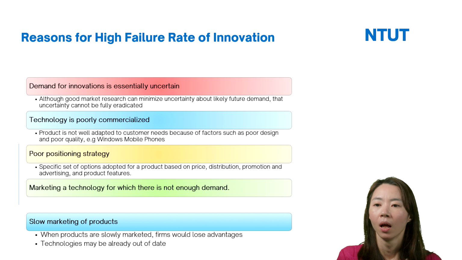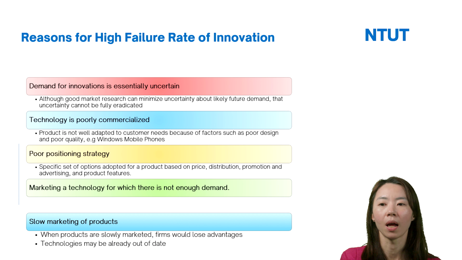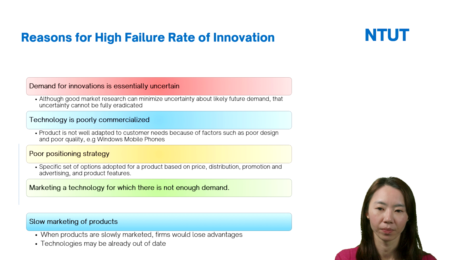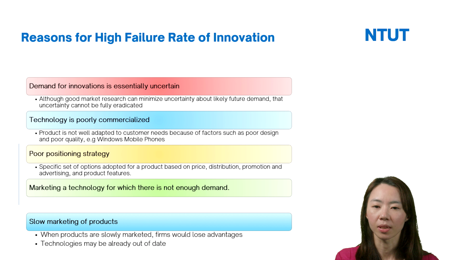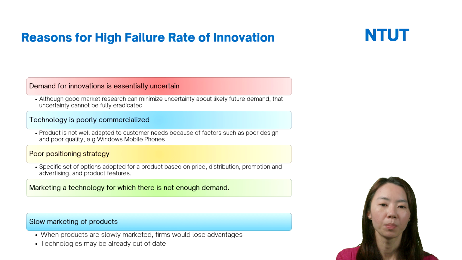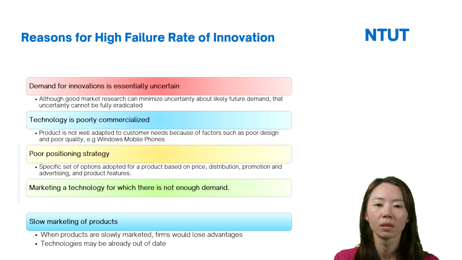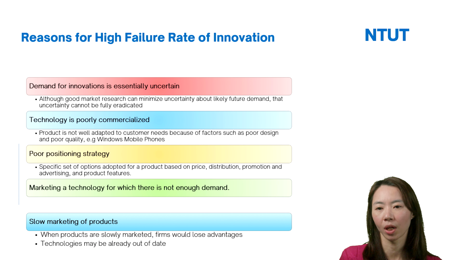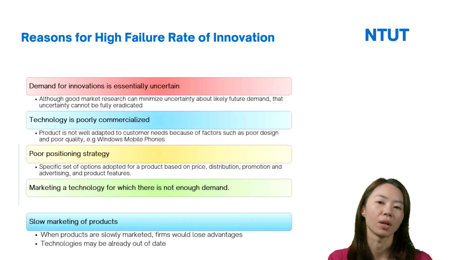And the third, the positioning strategy. Sometimes firms may have a poor positioning strategy. Here, positioning means the specific set of options adopted for products based on price, distribution, promotion, advertising, and product features. For the Windows mobile phones, apart from the design, maybe the other reason is that they had a poor positioning strategy.